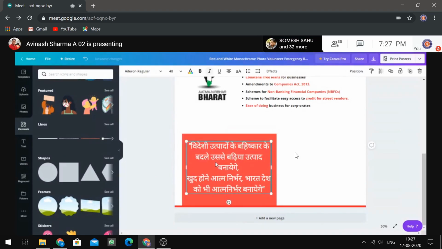Okay. For Hindi quotes, we don't need to specify a particular font. You can easily copy it from Google Translate or somewhere like that and just paste it. It will automatically adjust the font to the type of text.